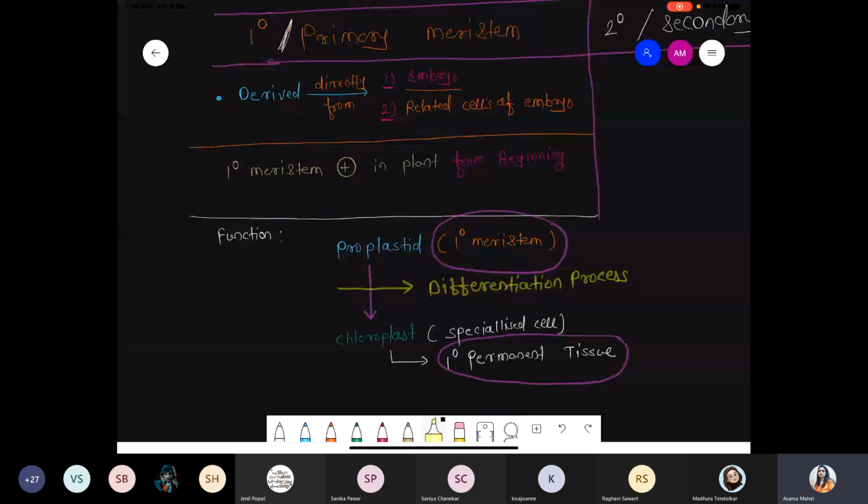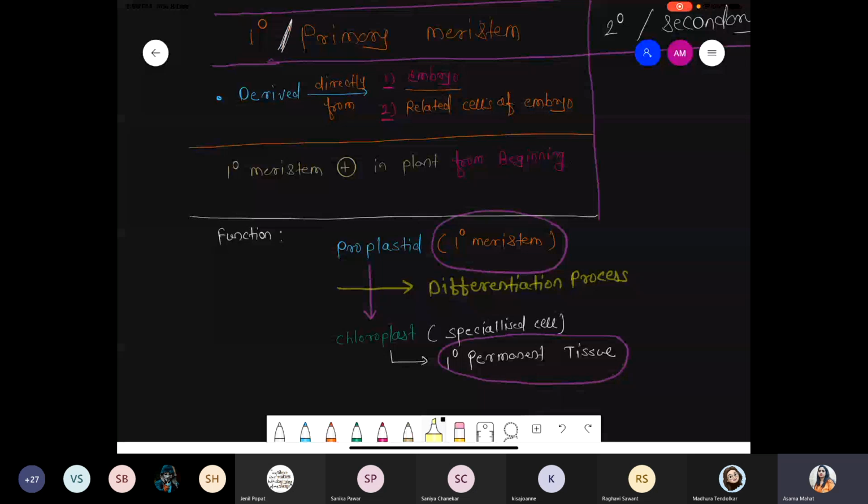Such primary meristem, that is proplastid, undergoes the differentiation process. And after differentiation, it can form a well-developed organelle having a specific function, a very specialized function, or these are specialized cells. So proplastid is further converted into chloroplast, right? And once it is converted into chloroplast, it is converted into primary permanent tissue.